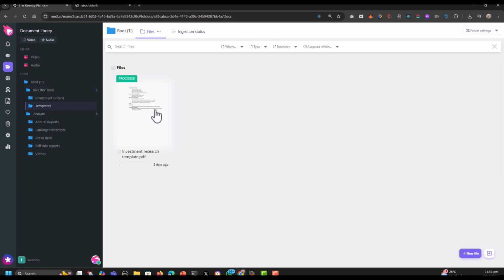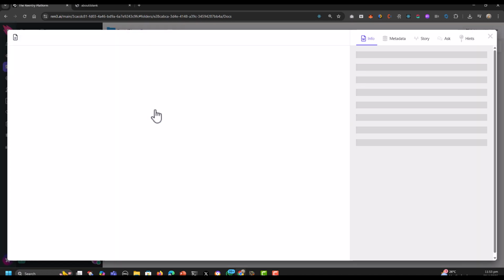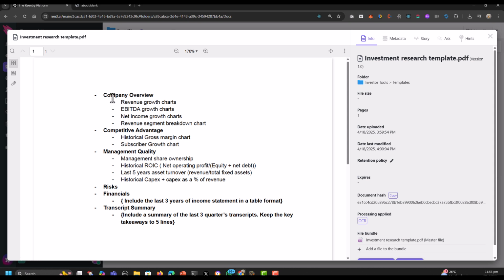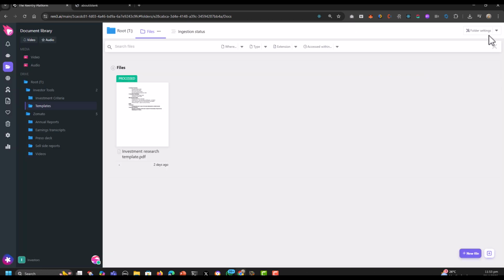Now I want to generate my investment report in a certain style. So I've uploaded a rough template of how I want my investment report to look like. It must basically have a company overview, a section on competitive advantage, and some other key sections. I can define it any way I like.